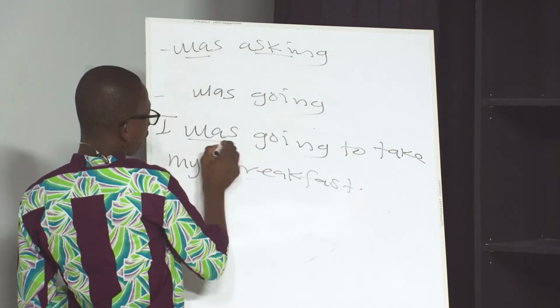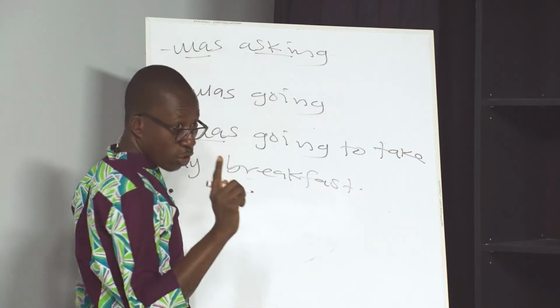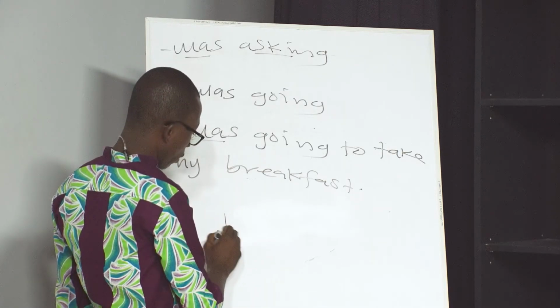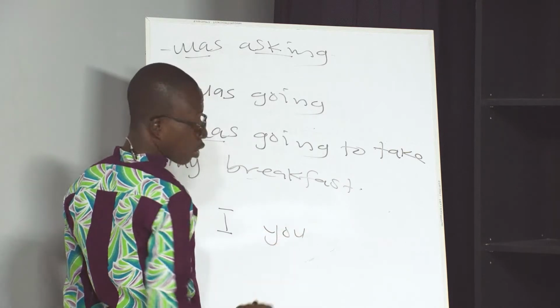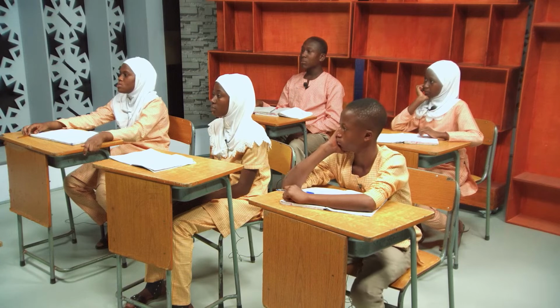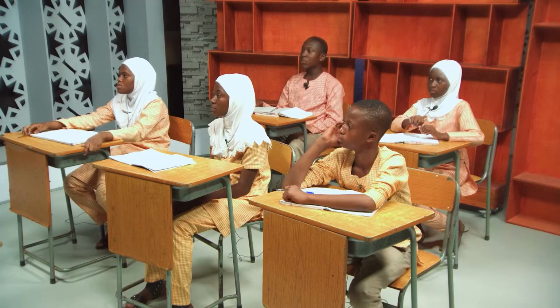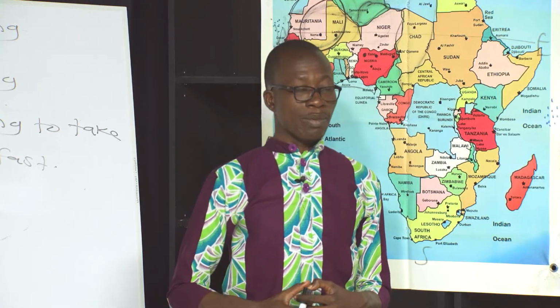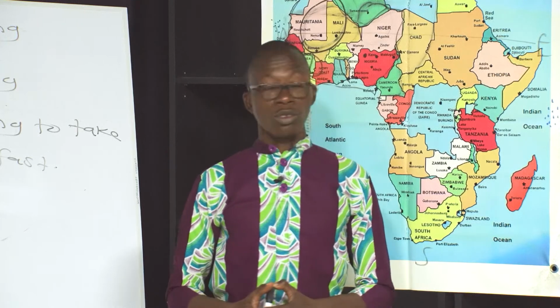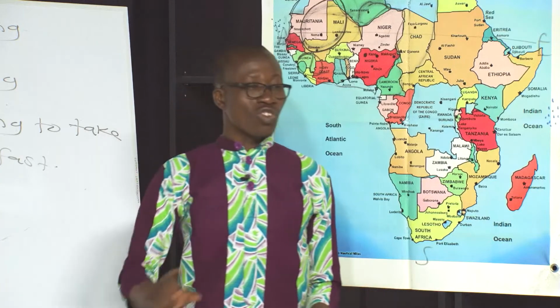Good. This is singular, right? Yes, sir. This is also singular. But there's one peculiar thing about the pronouns I and you when it comes to verbs. We say that anytime our subject is singular, the verb should be singular. Anytime our subject is plural, the verb should be plural. Good. But there are instances where these two, I and you, do not follow that simple rule.